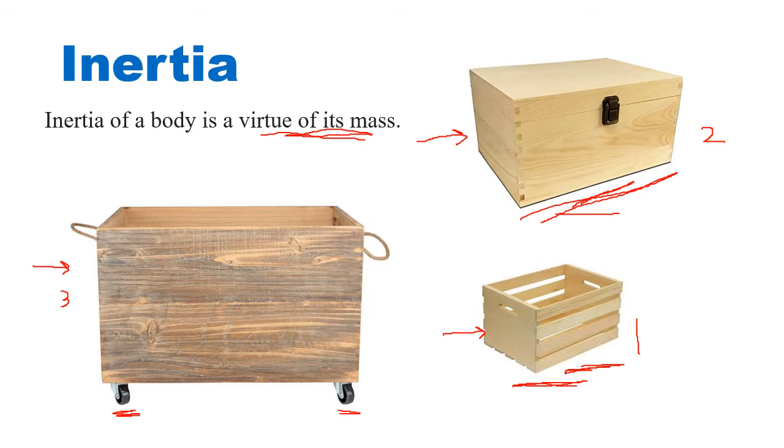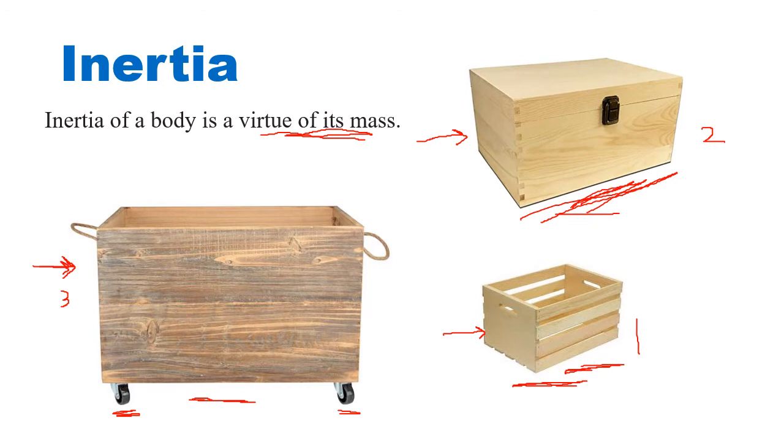So inertia is again what? Inertia is the tendency of the body to resist the change. Means if the body is at rest, it will try to remain at rest. If the body is in motion, it will try to remain in motion. Now this has got less inertia of rest. In the rest, the inertia is less. Why? Because by applying a little force, the body will start to move.